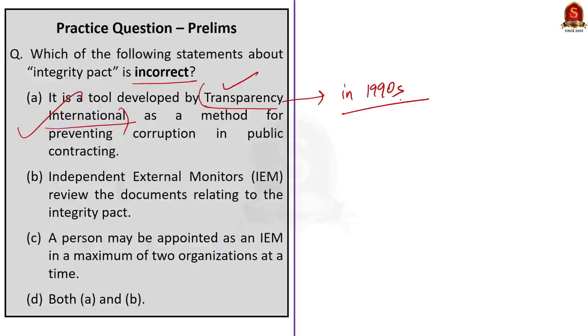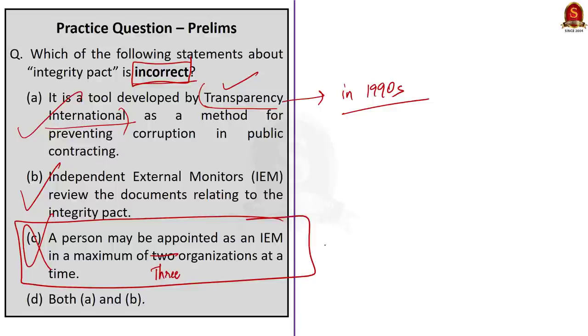Now, let us come to statement B. Independent external monitors review the documents relating to the Integrity Pact. This statement is correct. We saw this during discussion also. Now, coming to statement 3. A person may be appointed as an independent external monitor in a maximum of 2 organizations at a time. This statement is incorrect, because they can be appointed as an IEM in a maximum of 3 organizations at a time. Now here, be careful while marking the correct answer, because the correct answer is option C and not option D, because the question asks for the incorrect statement. So you have to choose the incorrect statement, which is option C.